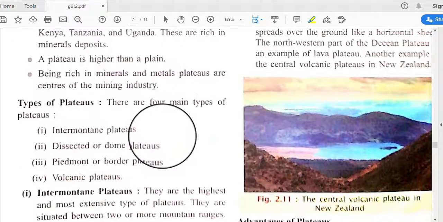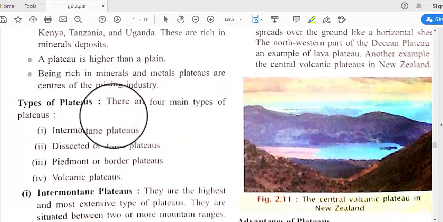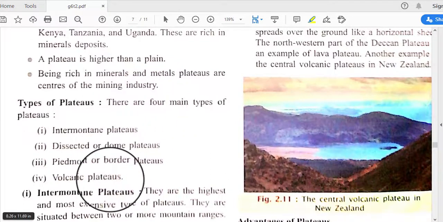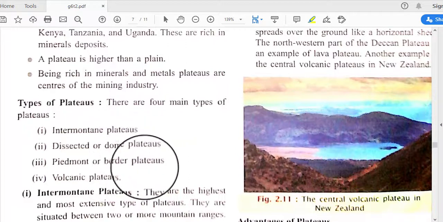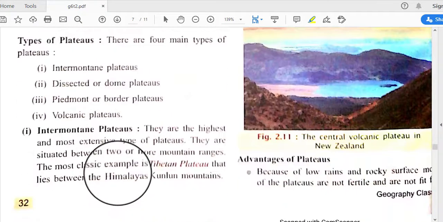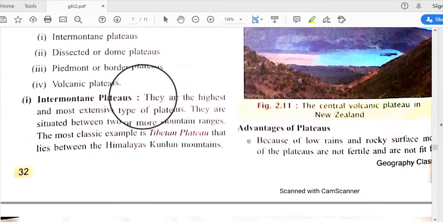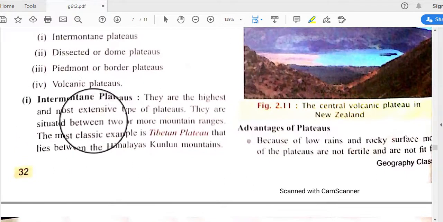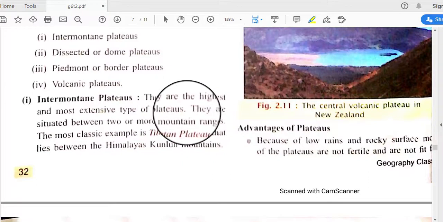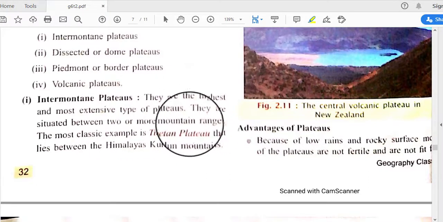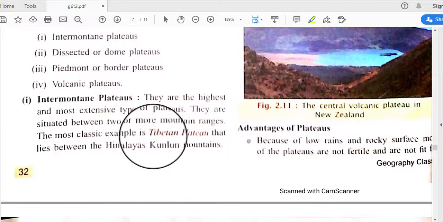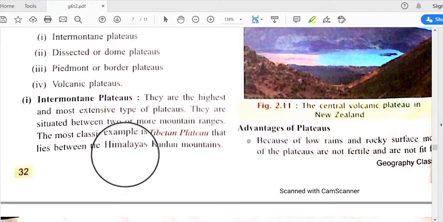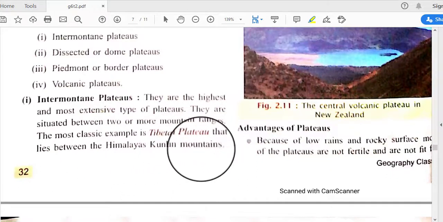And types of plateaus. Plateaus are classified into four categories: intermountain plateau, dissected or dome plateau, Piedmont or border plateau, and volcanic plateau. So what is an intermountain plateau? They are the highest and most extensive type of plateau, situated between two or more mountain ranges. The most classic example is the Tibetan plateau that lies between the Himalayas and Kunlun mountains.